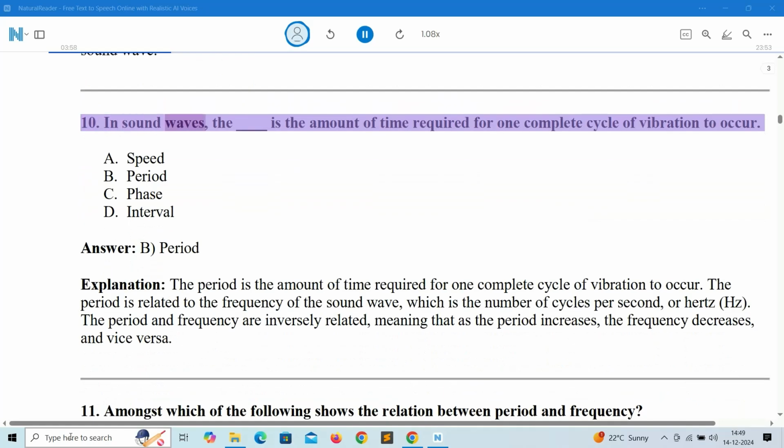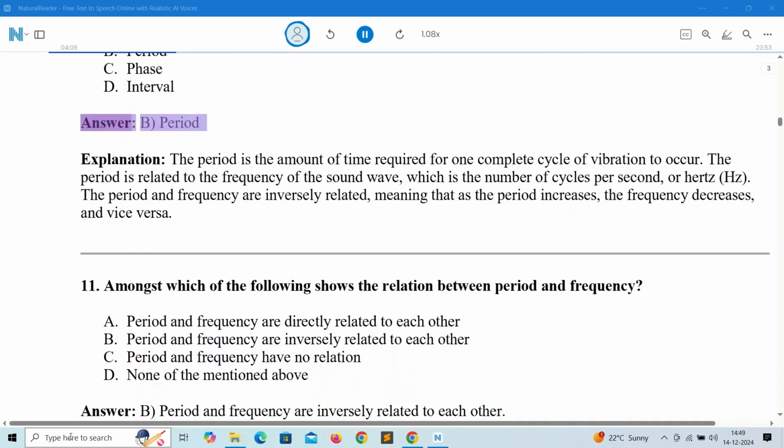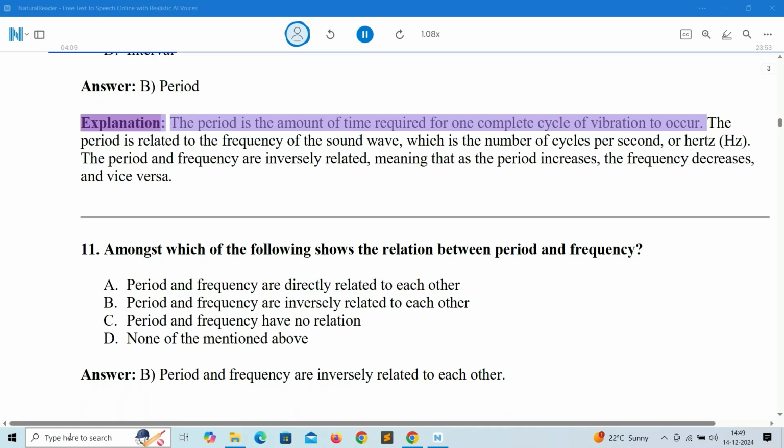10. In sound waves, the what is the amount of time required for one complete cycle of vibration to occur? A. Speed, B. Period, C. Phase, D. Interval. Answer: B. Period. Explanation: the period is the amount of time required for one complete cycle of vibration to occur.